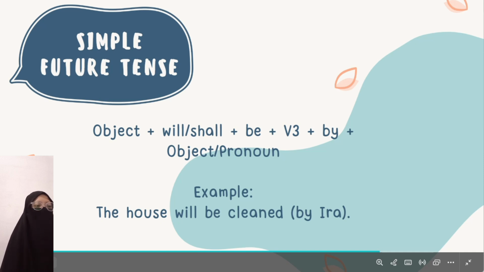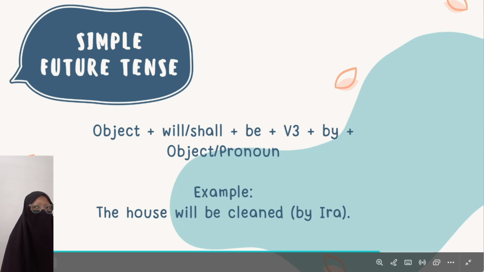After that, go to the simple future tense. We use the object, like the other rules too. After that, will or shall, then be and verb T, by, and the object or pronoun. An example: the house will be cleaned by Ira. When do we use will and when do we use shall?